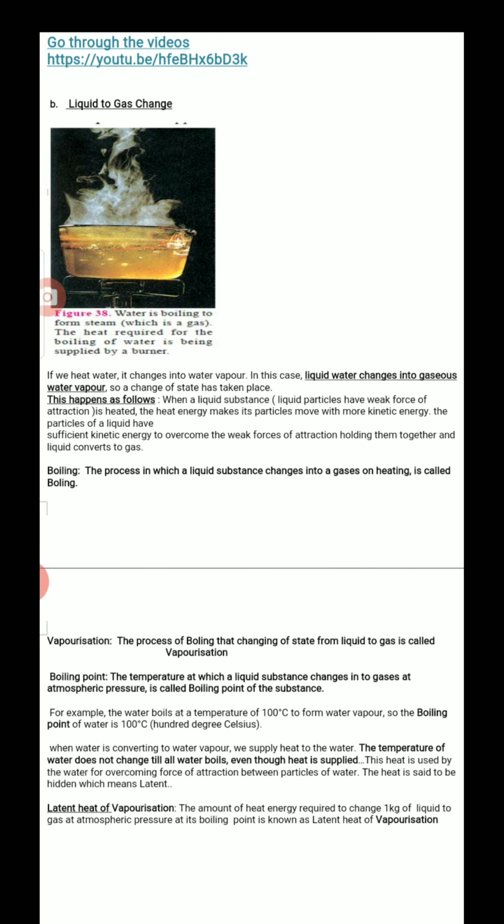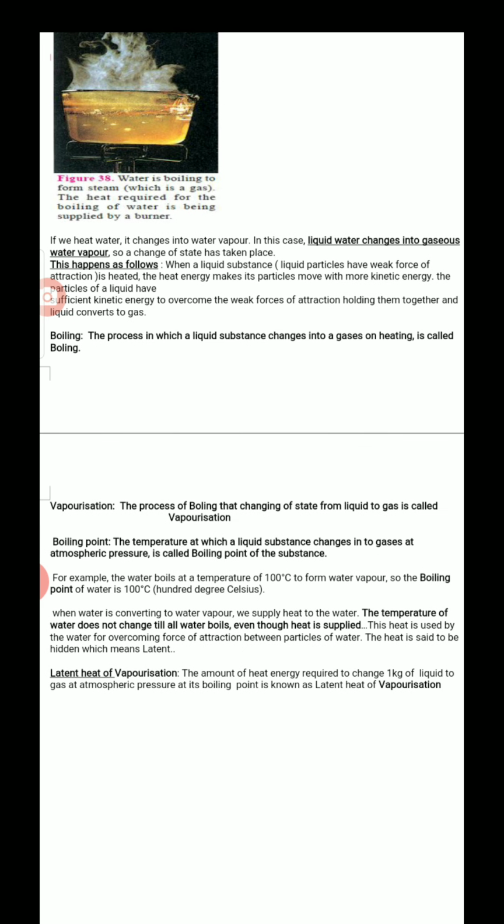Here we use the word boiling. Boiling is a process in which liquid converts to gas on heating. That is said to be boiling. Vaporization: the process of boiling, changing the state of liquid to gas, is called vaporization. Both are the same, boiling and vaporization are the same.